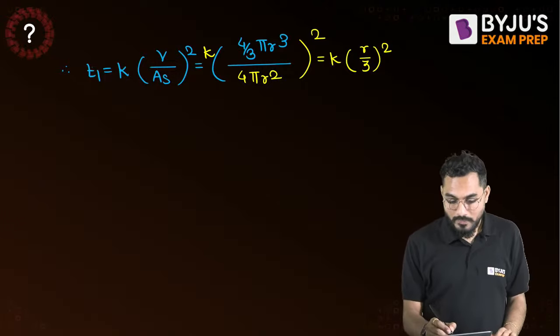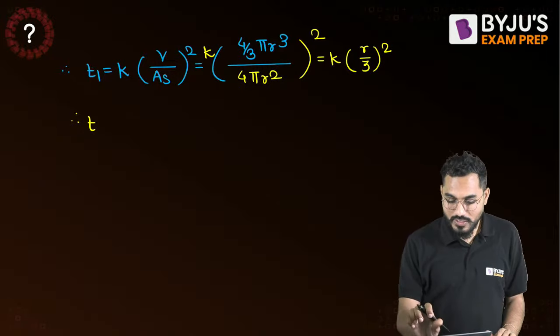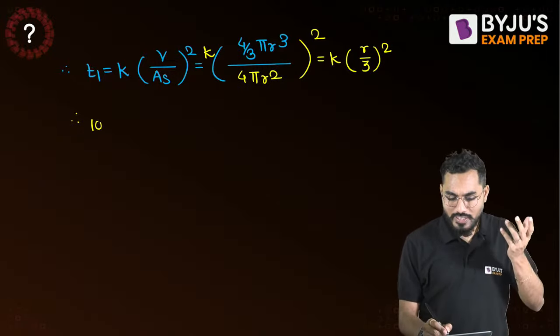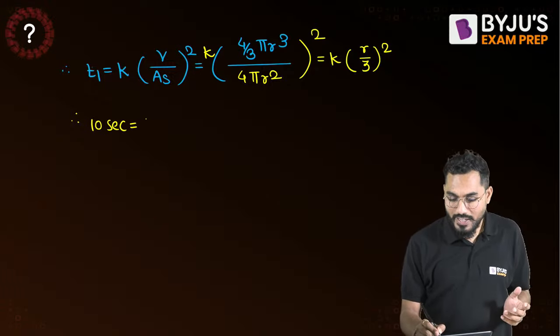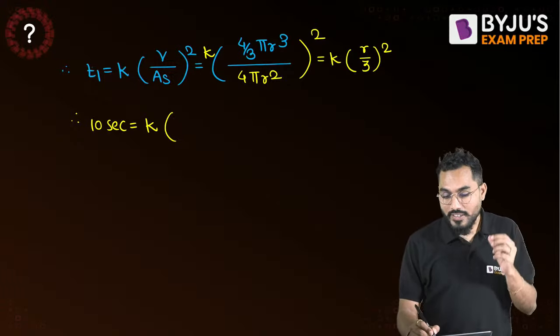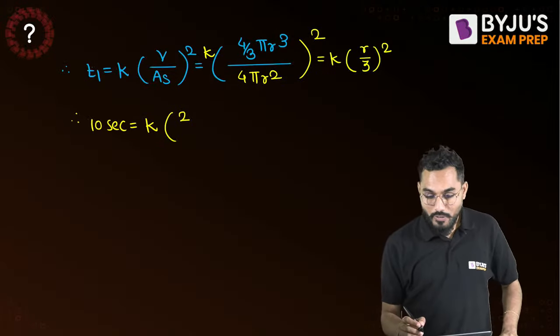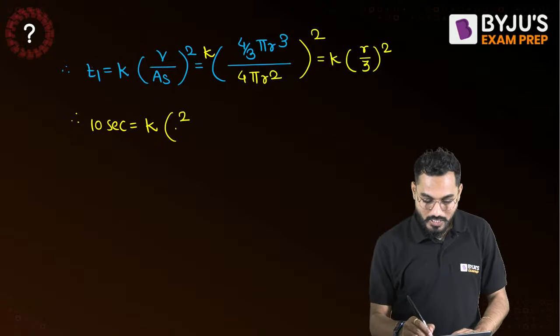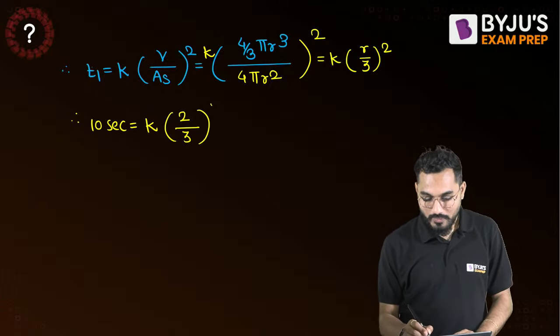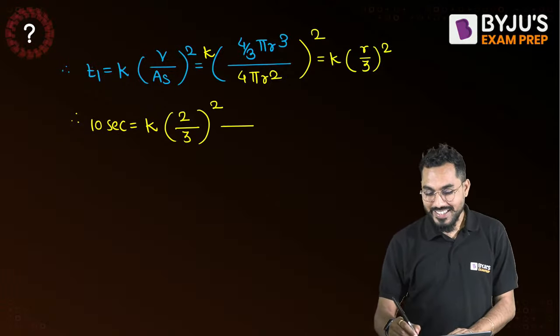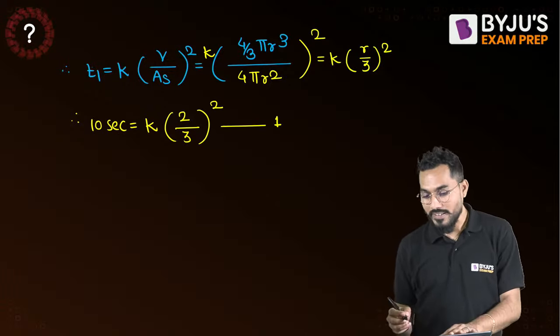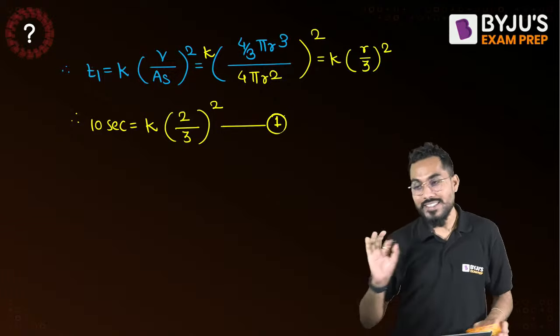Is it true? Yes. Now we know T1. How much is T1? Time required is 10 seconds for the first, K is a constant, right, fine. The radius is what? 2. We know 2 mm is the radius, divided by 3 whole square. Now I'll consider this as equation number 1.